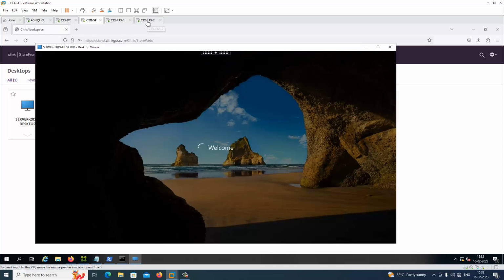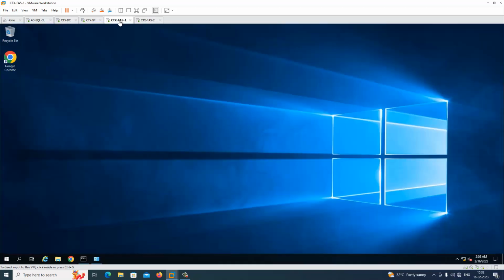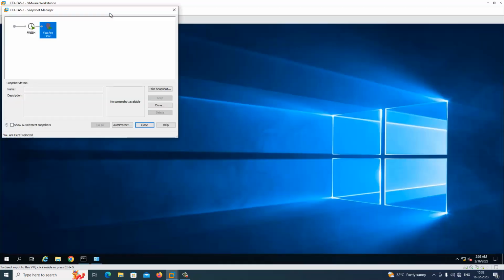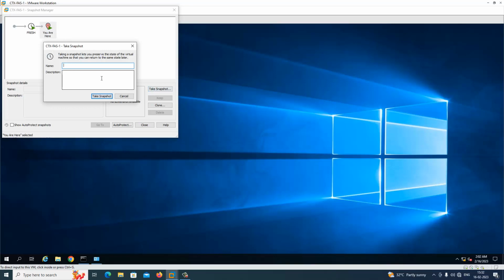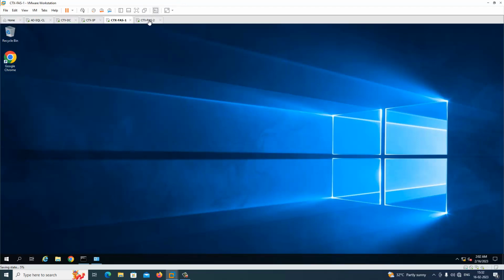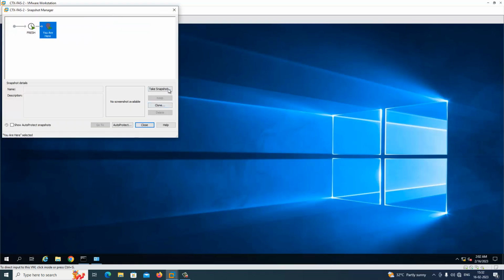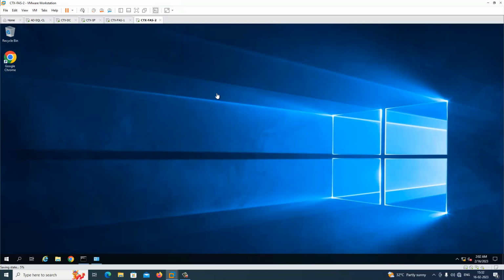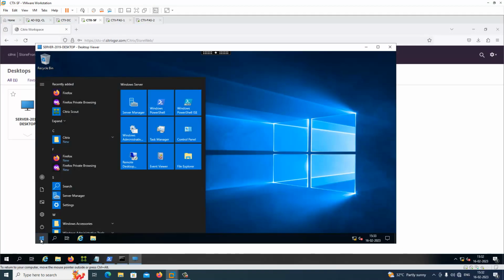So what we can do, we need to take a snapshot before the upgrade. Just take snapshot before 2311. So on the other FAS server also we need to take a snapshot. Okay, now for both the FAS servers we have taken a backup. Okay, now just sign out.